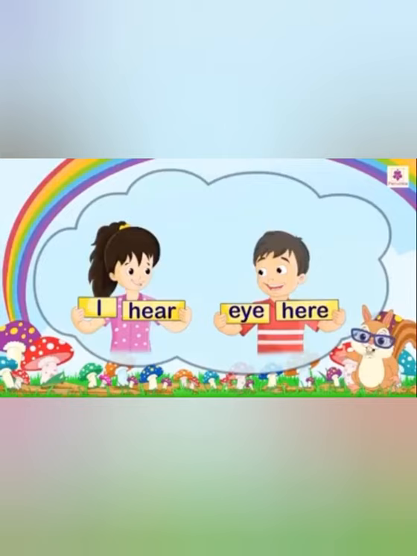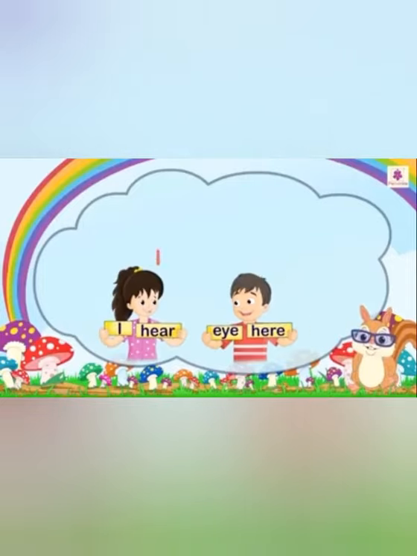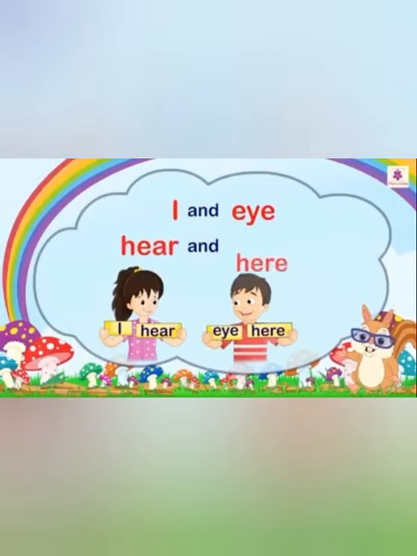Look at Nikki and Ricky holding some words. I hear. I hear. What's special about the words they are holding? In the words held by Nikki and Ricky, I and here sound the same.